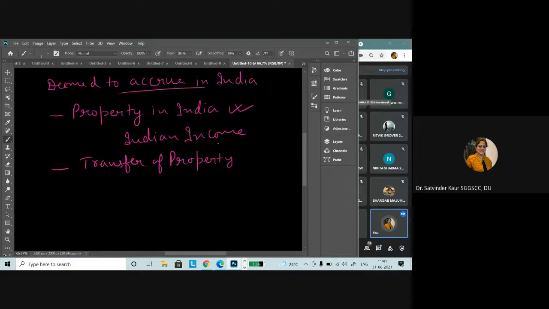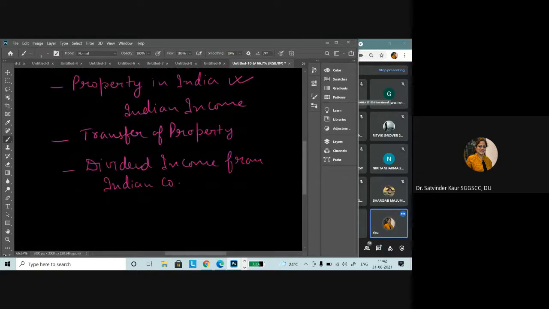And in case you are getting income under the head salaries, as I have told you about the pension and all, or you are residing abroad but getting income from the Indian government, then the income would be considered as earned in India. Similarly, if you are receiving dividend income from an Indian company, though it is exempt in the hands of the shareholder, in certain situations we have to understand that it will be considered as Indian income.